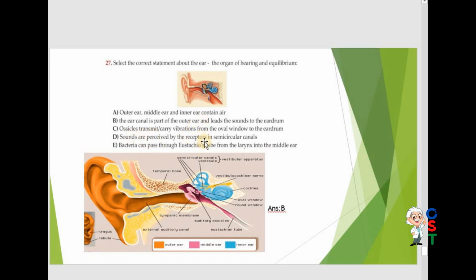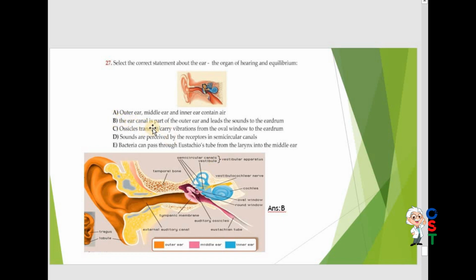Ossicles transmit vibrations from the oval window to the eardrum. You can see there is an oval window. It is after the eardrum. So how is it possible to send back to the eardrum? So it is incorrect. Sound is perceived by the receptors in the semicircular canal? The receptors are in the cochlea, not in these canals. Bacteria can pass through the eustachian tube from the larynx into the middle ear? No. There is a lid that can cover it, so bacteria cannot pass through the tube.